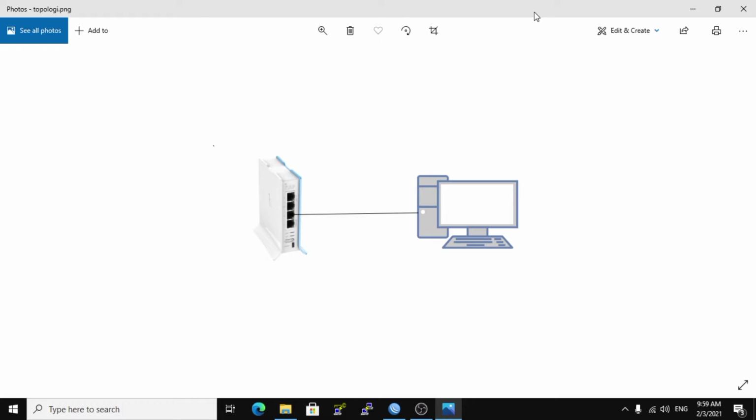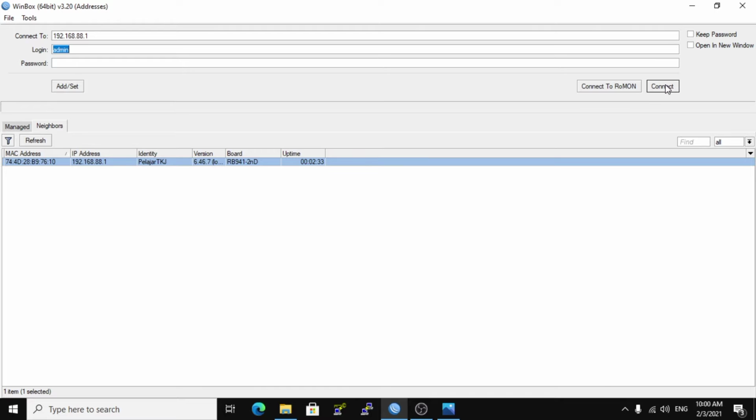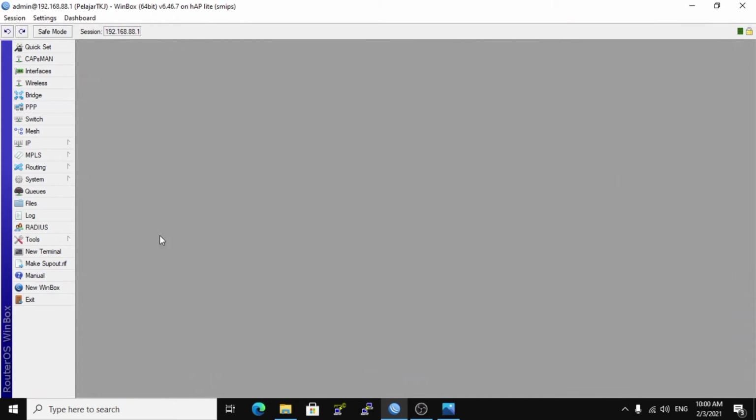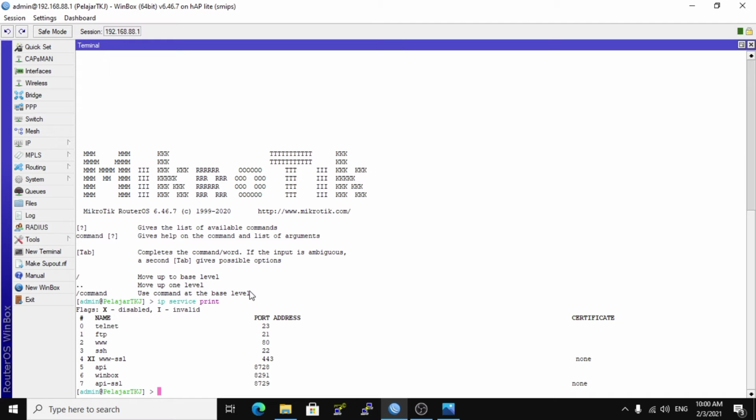How to configure the management service? The first step, to configure the management service, you can log in to MikroTik. Log in with Winbox, open a new terminal, and check the IP service by typing IP service. By default, the MikroTik can be remotely accessed in many ways.